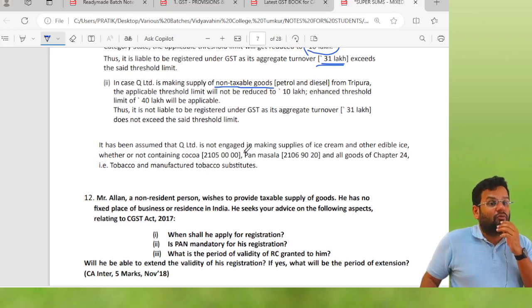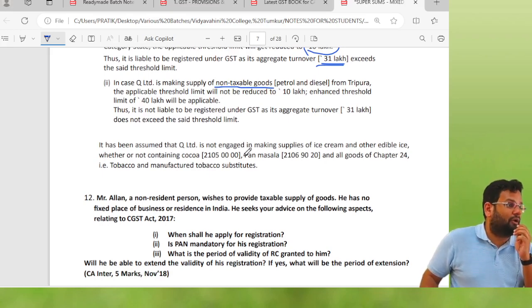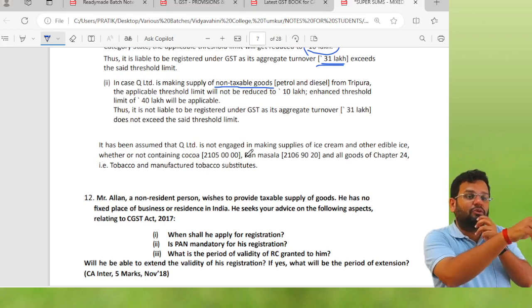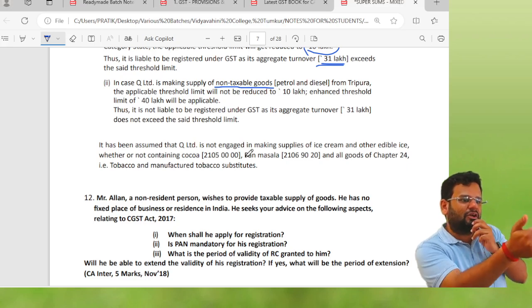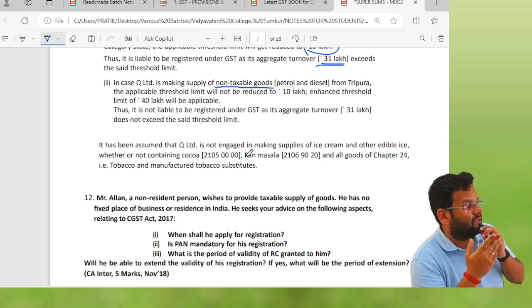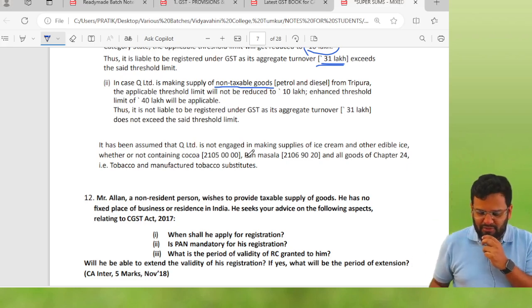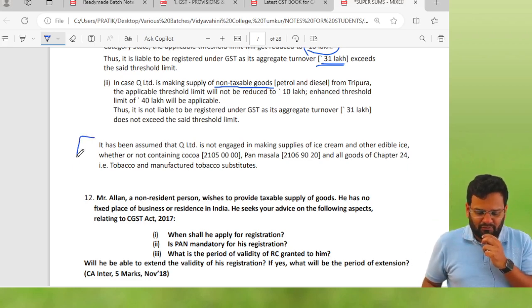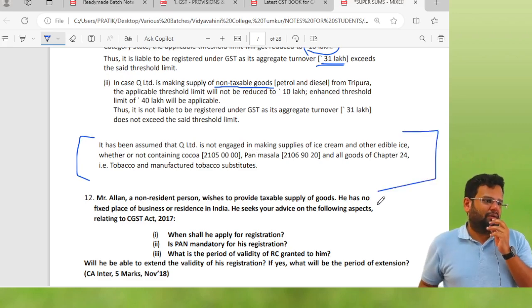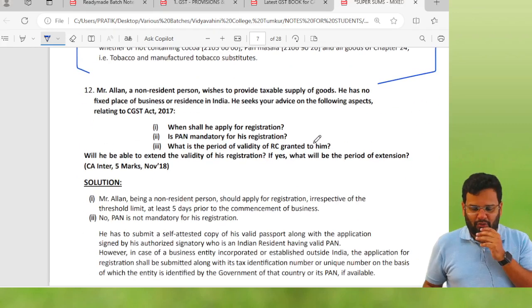And of course, one very careful point: we have assumed that we are dealing in goods other than those 7 goods for which the enhanced threshold limit of 40 lakhs is not applicable. Which goods? Ice cream, pan masala, tobacco, tobacco substitutes, and so on. So see, a note is given for that. Okay, 12th question now.